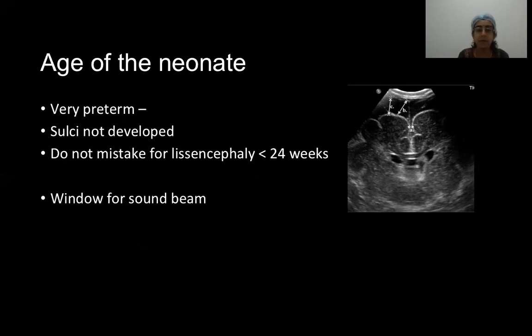Up to the age of 24 weeks, the sulci are relatively smooth, which is a very normal variant. In addition, because the myelination is not complete, the brain will look very hypoechoic, and the sulci can look abnormally bright. Again, this should not be mistaken for a pathology.